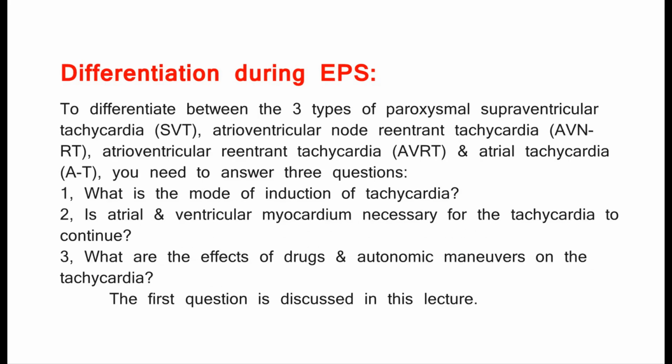Differentiation during EPS. To differentiate between the three types of paroxysmal supraventricular tachycardia, SVT, atrioventricular node reentrant tachycardia, AVNRT, atrioventricular reentrant tachycardia, AVRT, and atrial tachycardia, AT, you need to answer three questions. 1. What is the mode of induction of tachycardia? 2. Is atrial and ventricular myocardium necessary for the tachycardia to continue? 3. What are the effects of drugs and autonomic maneuvers on the tachycardia? The first question is discussed in this lecture.